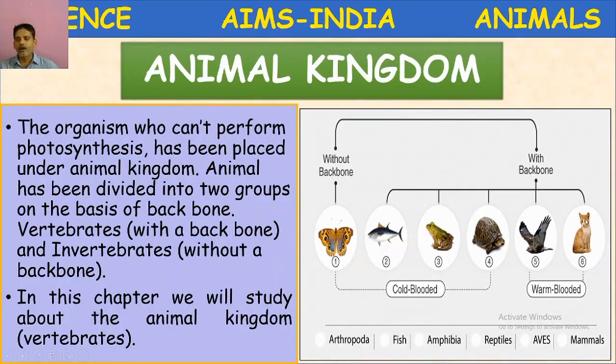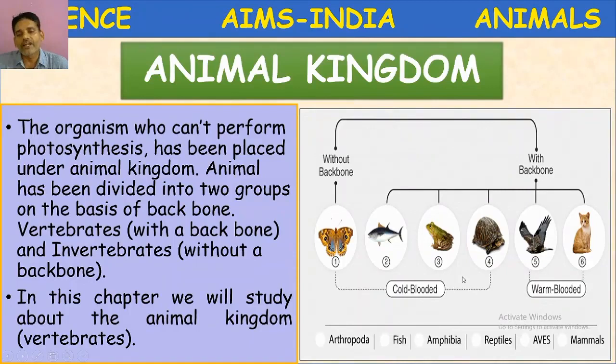These animals are again divided into two categories. What are they? Cold-blooded and warm-blooded. Invertebrates and fishes, amphibians, reptiles, they are cold-blooded. What is the meaning of cold-blooded?